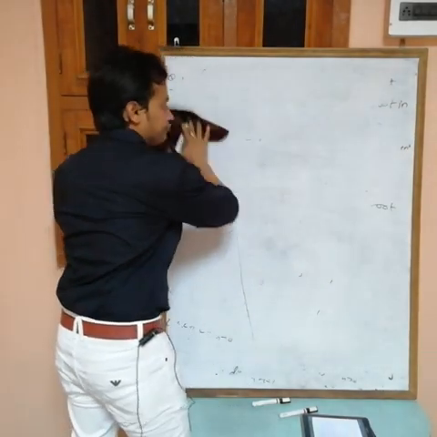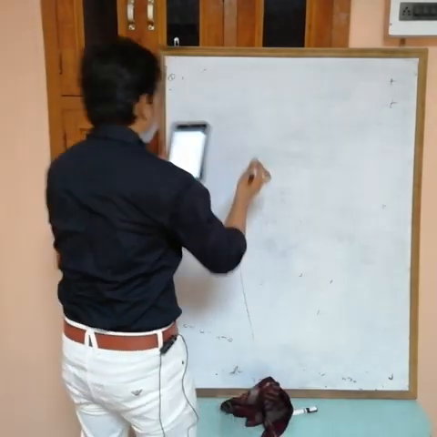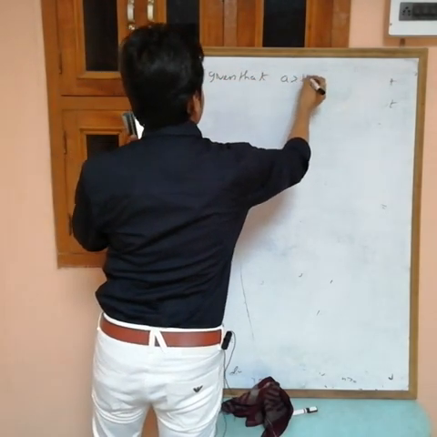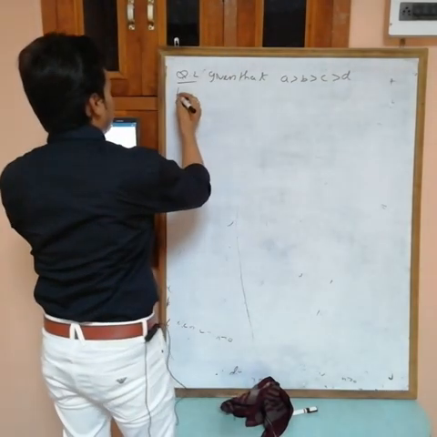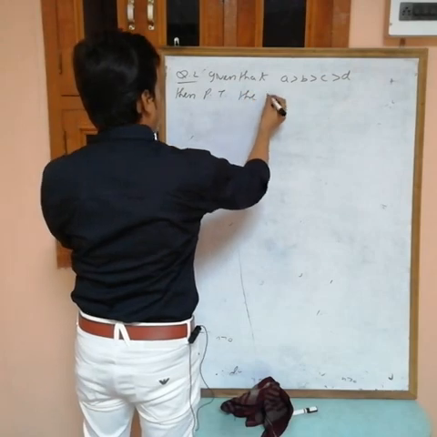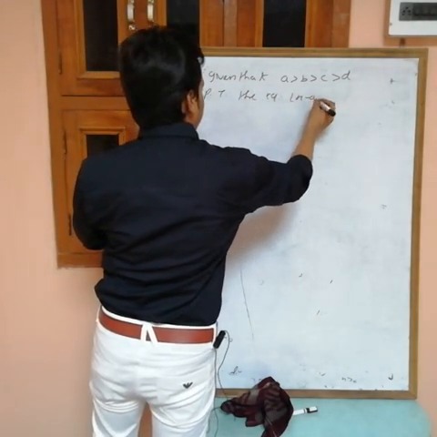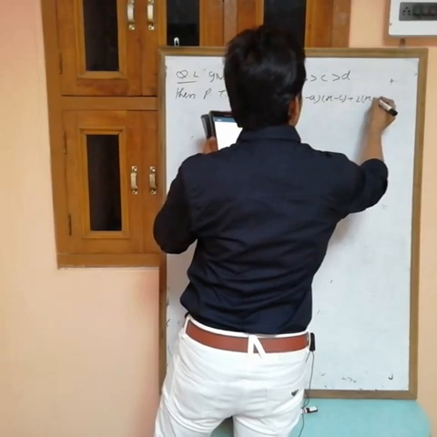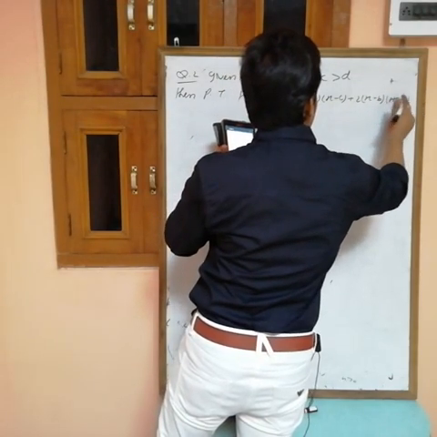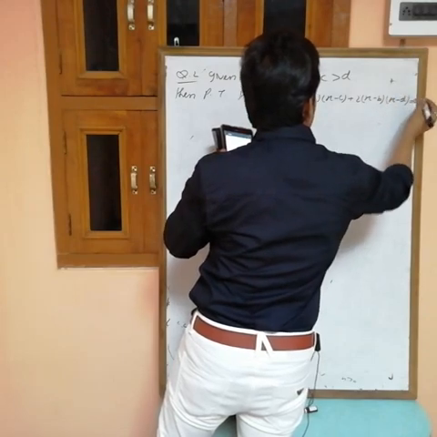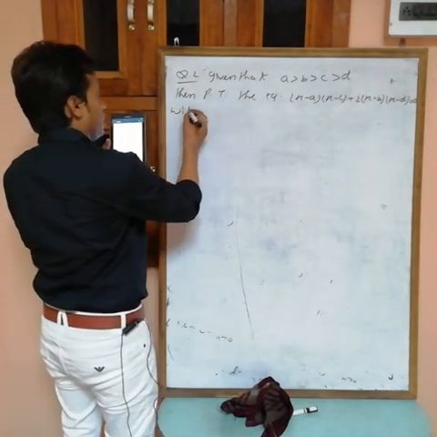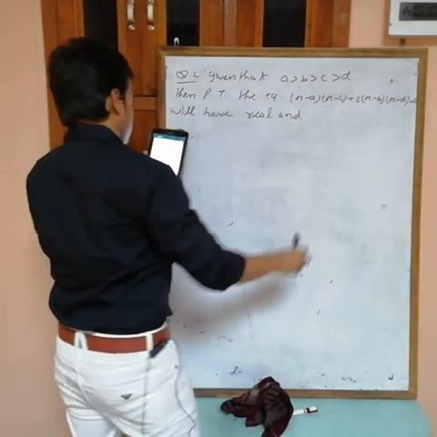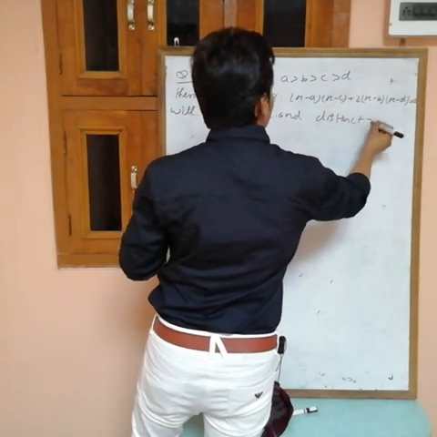Next, given that a > b > c > d, prove that the equation (x - a)(x - c) + 2(x - b)(x - d) = 0 will have real and distinct roots.